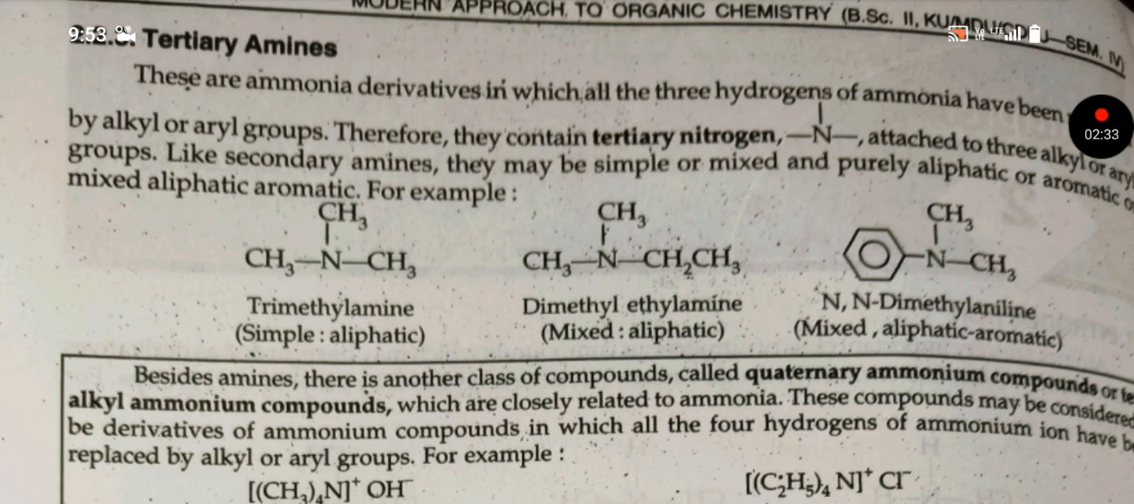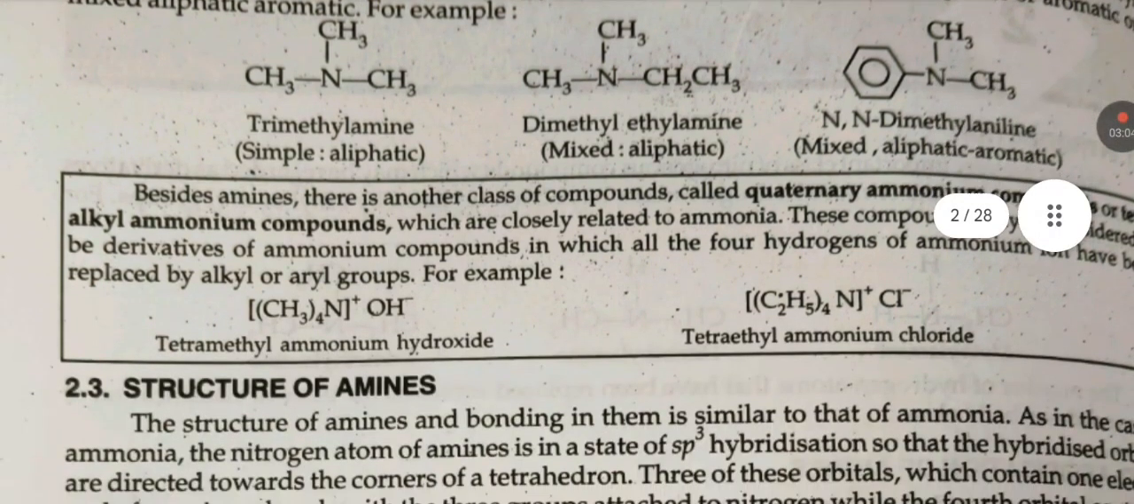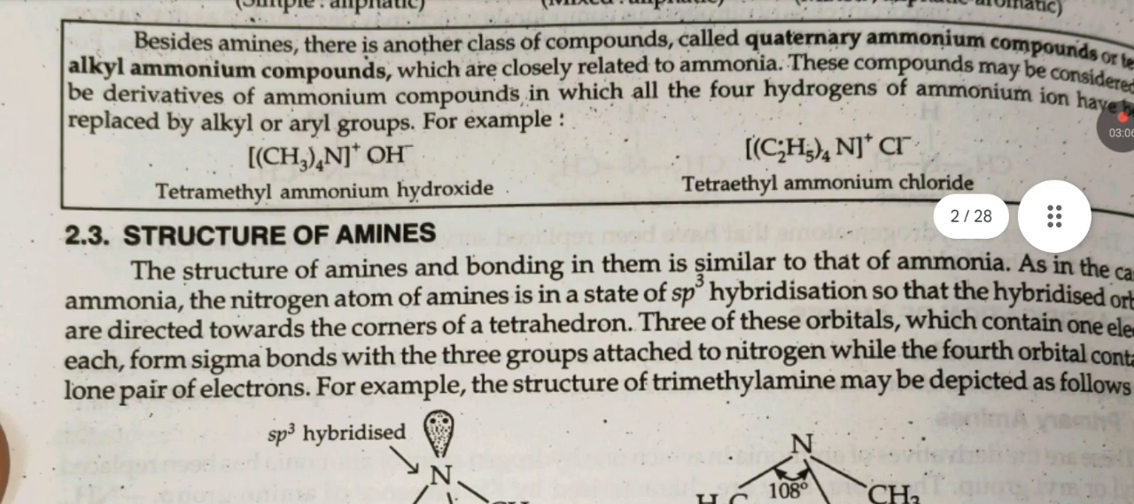Next is tertiary amines. These are ammonia derivatives in which the three hydrogen atoms have been replaced by alkyl or aryl group. They are termed tertiary as nitrogen is attached to three alkyl or aryl groups. Like secondary amines, they may be simple or mixed or purely aliphatic or aromatic or mixed aliphatic aromatic. For example, trimethylamine, N,N-dimethylaniline.